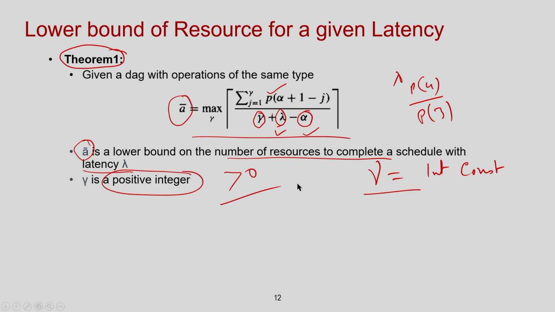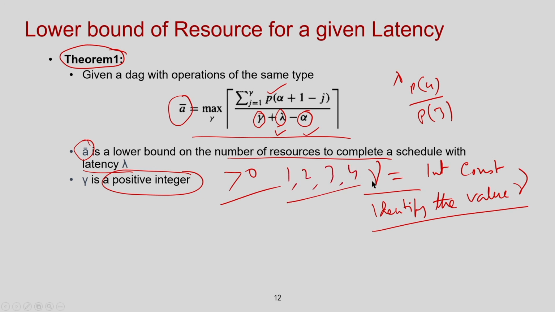We have to identify the value of gamma such that this expression gives you the maximum value. So, identifying this gamma is the thing that you have to do. Identify the value of gamma which gives you the max value. That is what we have to do. Now let us go into it a little bit more. Since the value of gamma can be 1, 2, 3, 4 and so on, let us put those values.